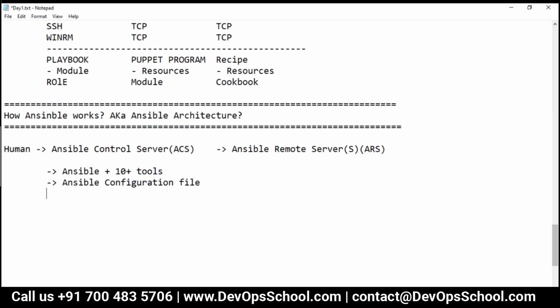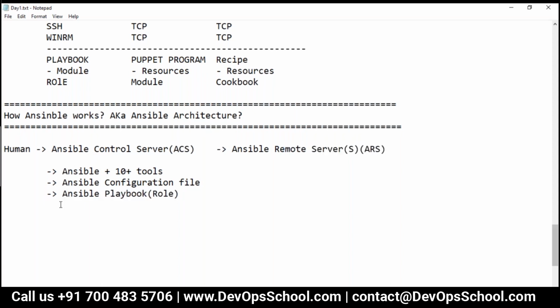That's the second component. The third component we have in Ansible is the playbook, or role also. Now what is a playbook? For the time being, playbook is just like a script which you execute. Actually it's a YAML file, but for now, not complicating. It's like a deployment script. Whatever you want to do in the remote servers, you write it here.